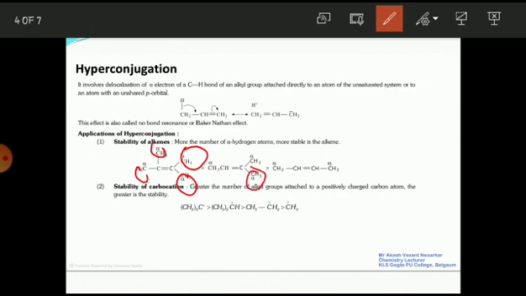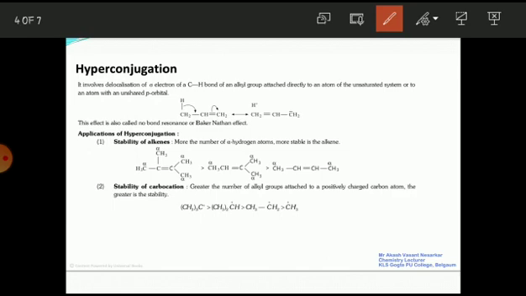Here only 3 are present, so stability is less, and here only 2 are present, so stability is still less. These alpha hydrogens show the hyperconjugation effect. Do remember, the alpha hydrogen atom shows the hyperconjugation effect, and therefore as the number of alpha hydrogen atoms increases, the stability of the alkene also increases.